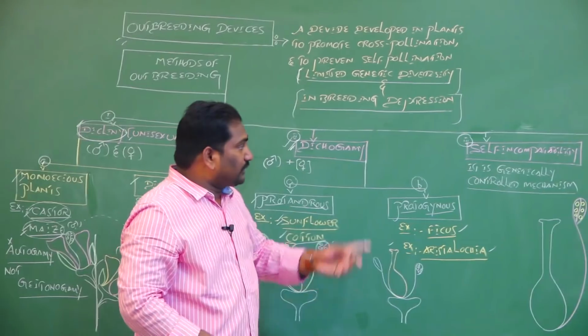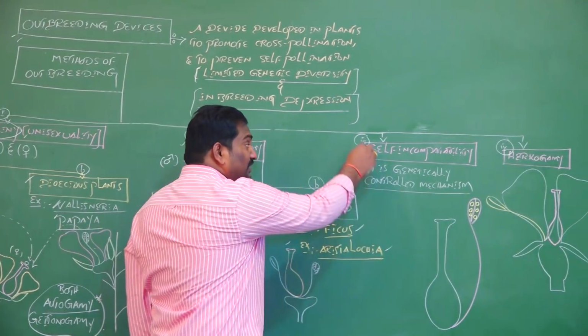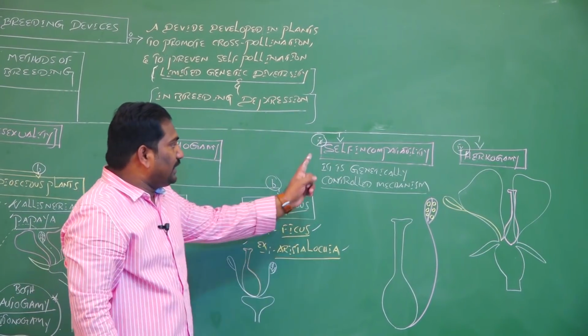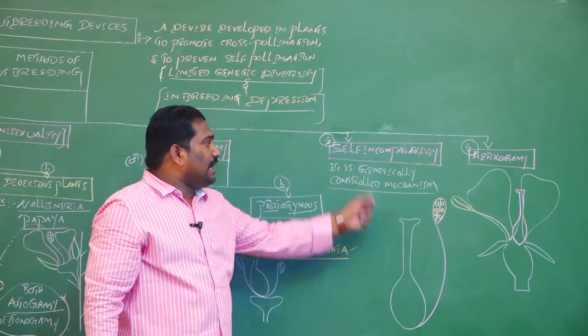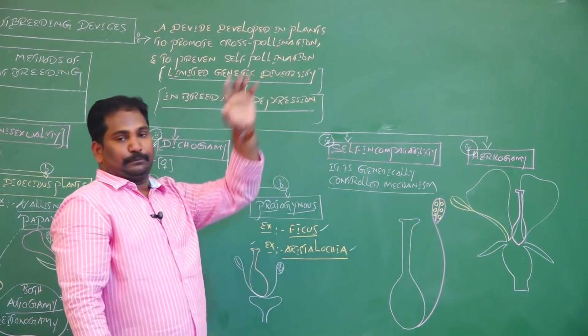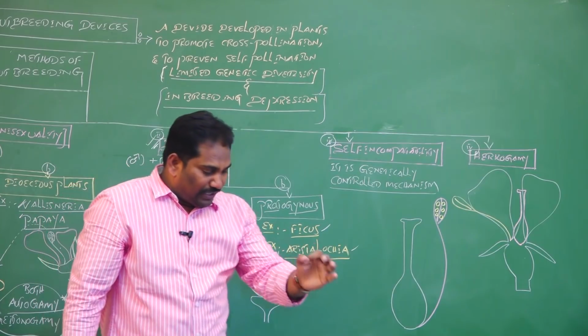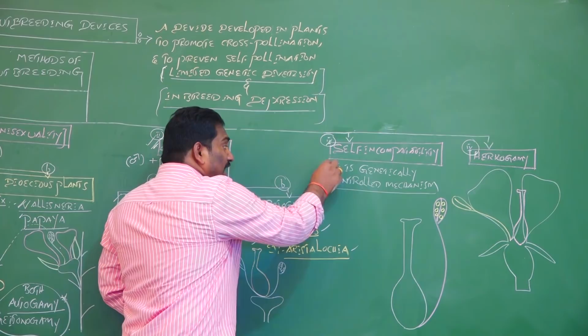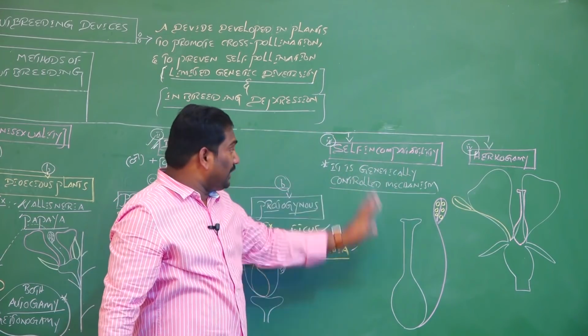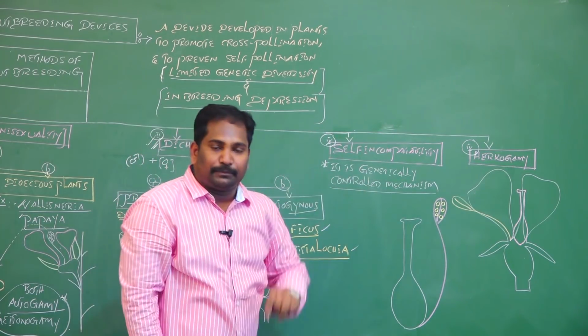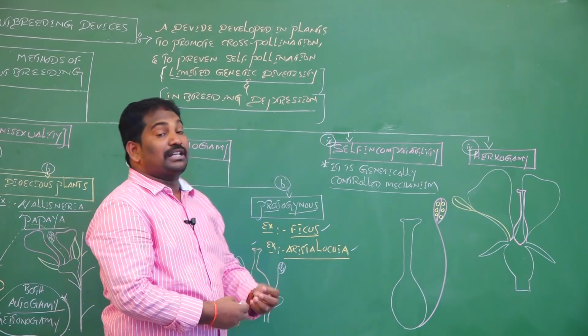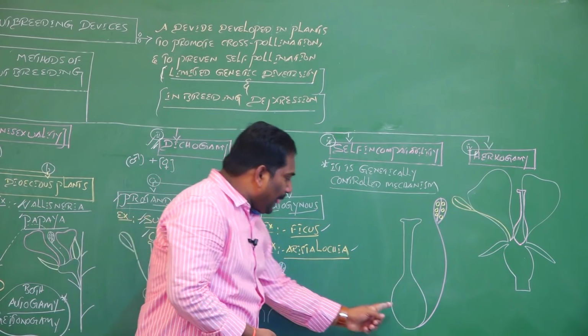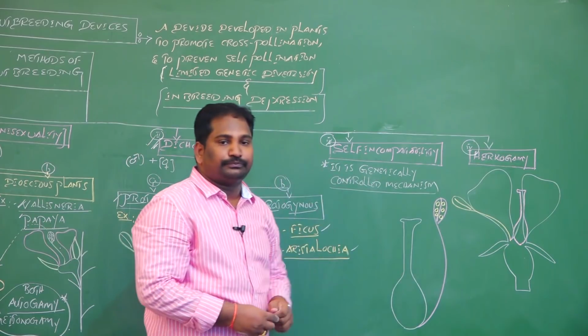Let's come back. The third type of very most important outbreeding device in flowering plants is self-incompatibility. Which of the outbreeding devices in a flowering plant is a genetically controlled mechanism? Self-incompatibility. What is self-incompatibility, sir? For example, this is a bisexual flower.